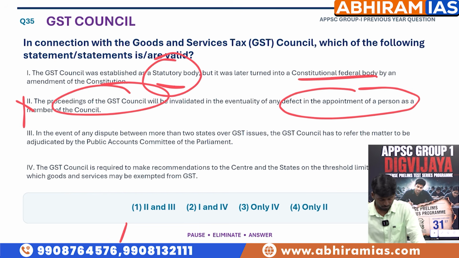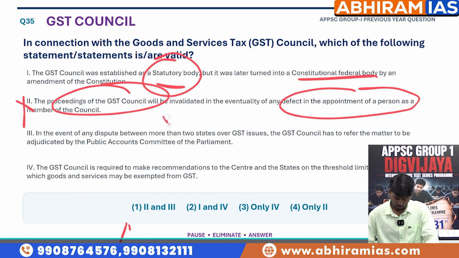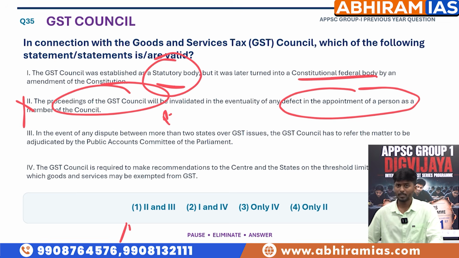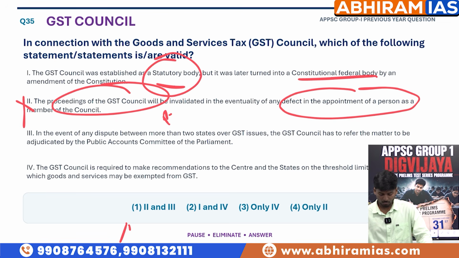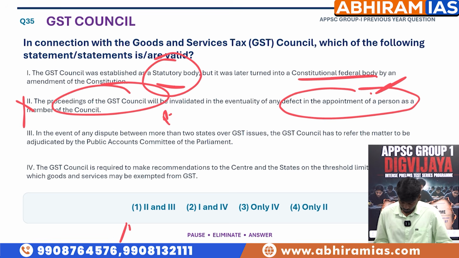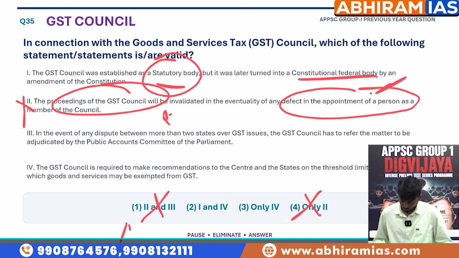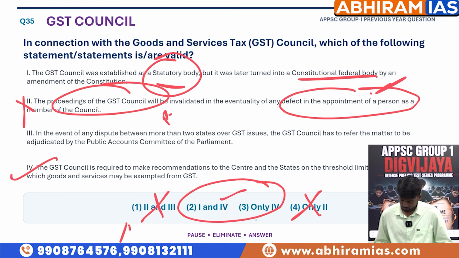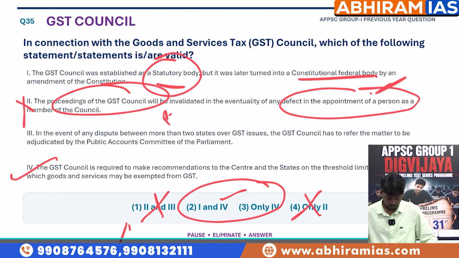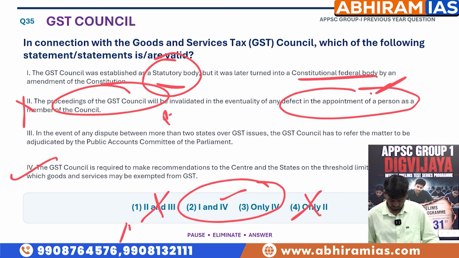So absolutely wrong, because any proceeding is a decision taken by the council. It's a group of members, not a single person. If there is a defect identified in the appointment of that particular person, it doesn't mean that the entire proceedings of the GST Council are invalid. So statement 2 is out. So now we have 4 as right. Without reading the fourth statement, we can declare it as a right statement. Now we have to check the first statement.